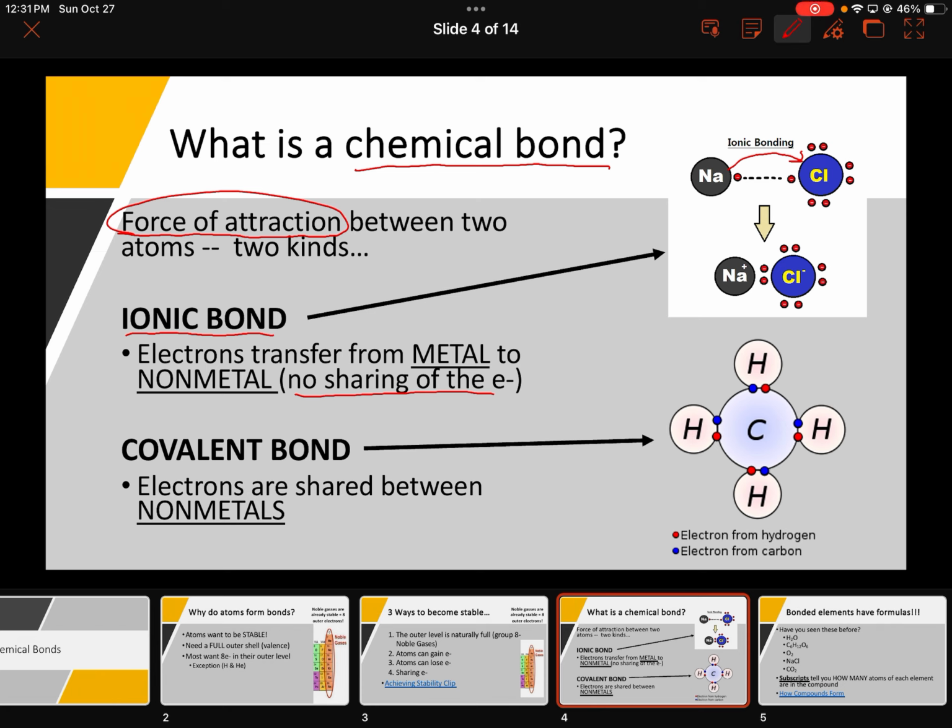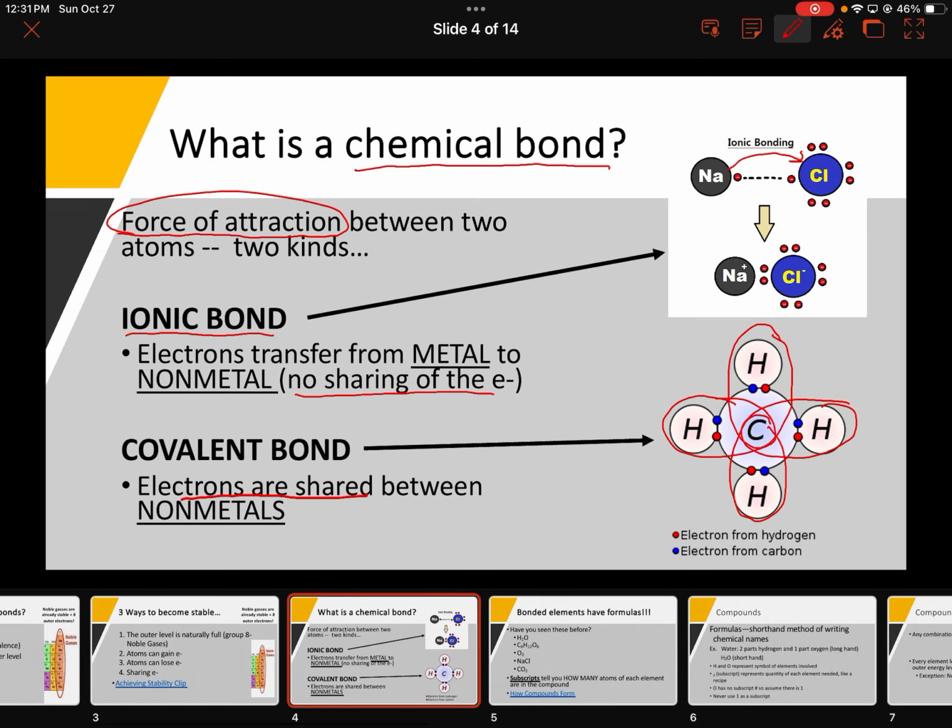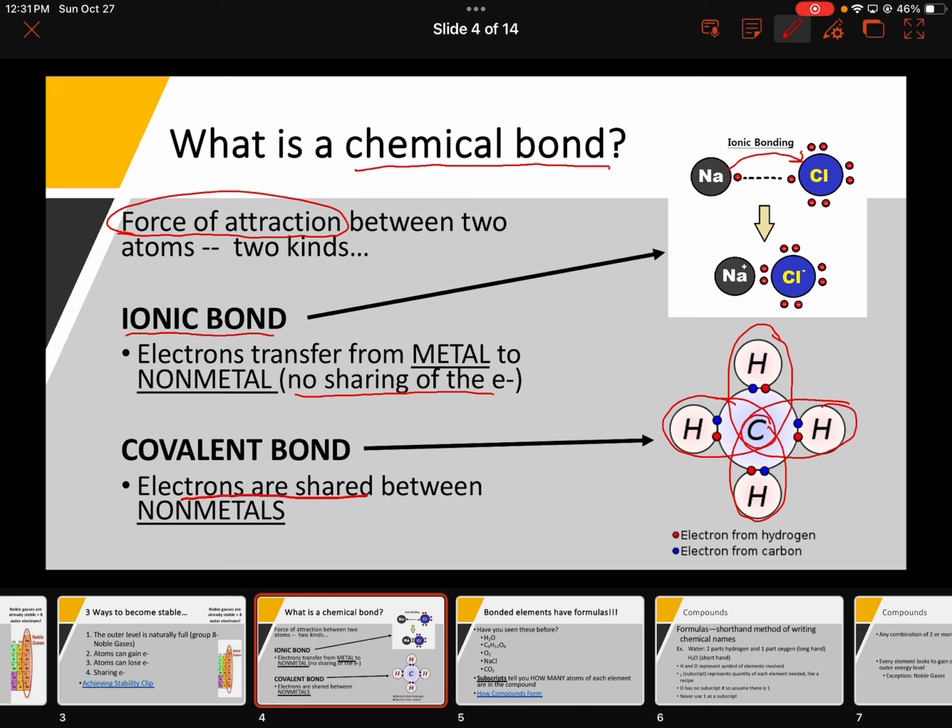Covalent bonds, if you look, this one's a little different. The electrons are shared, and if we look, hydrogen and carbon are sharing an electron. Carbon is sharing an electron with each of those hydrogens. And so the two different types of bonds, and we'll take a closer look as we go. Ionic bonds don't share the electrons, and covalent bonds do.